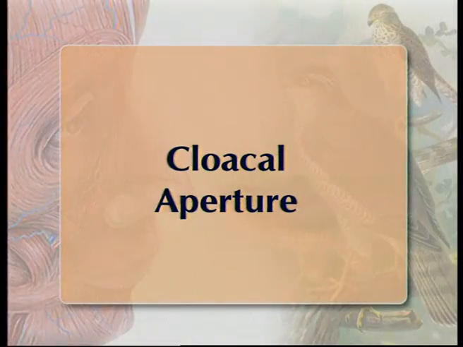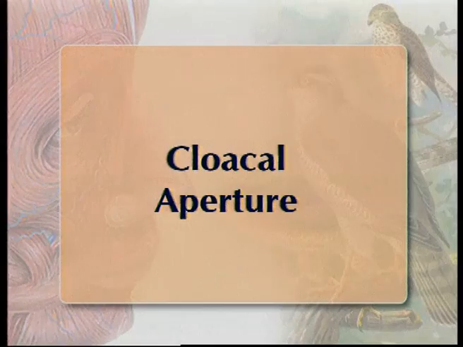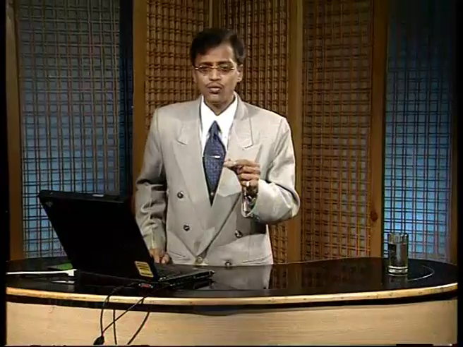Now, next, about the cloacal aperture. The term cloacal aperture is used when the aperture of feces and the aperture of sexual matter are not separated. A single aperture is found to pass out the feces and to pass out the sexual matter, in the case of male sperm, in the case of female ovum. Then this aperture can neither be called anus nor sexual aperture. This aperture is commonly called the cloacal aperture.